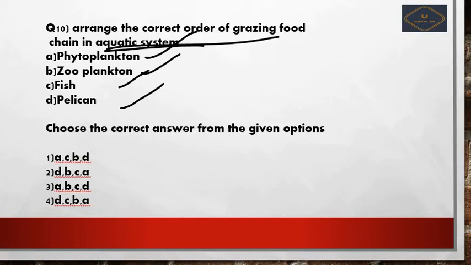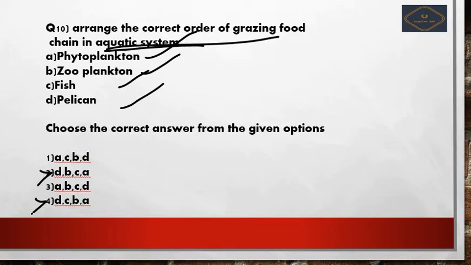Whatever options are there starting with D, just eliminate them. So your options 2 and 4 will be gone, and you will be left with options 1 and 3.